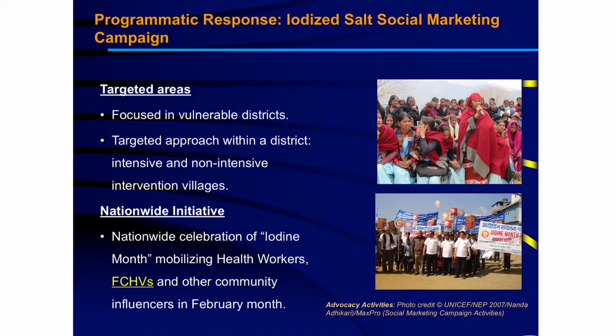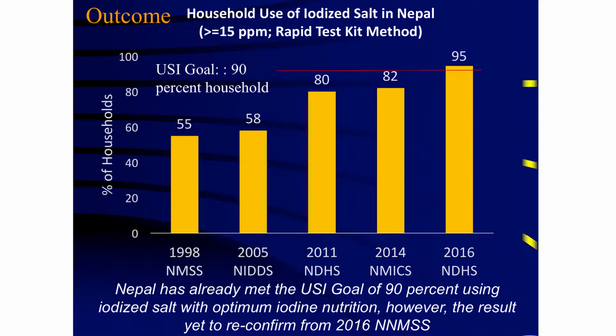The Nepal government is organizing an RDD month every year in February. And due to this, we can see there is good progress in the use of iodized salt from 55 to 95%. The rapid test kit method was adopted for testing, but recently the ICC, UNICEF, WHO, and ICCIDD guideline on the monitoring of iodized salt is proposing to use the titration method rather than the rapid testing methods. So even though we are meeting the household use of iodized salt by this method, we are still waiting for the report of the National Micronutrient Survey. In fact, we are well aware of the findings at this moment.